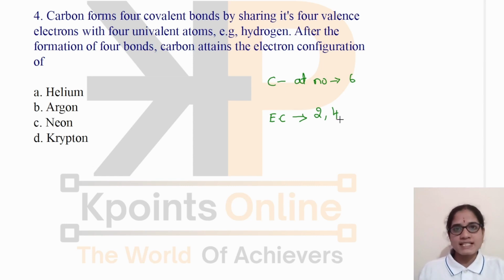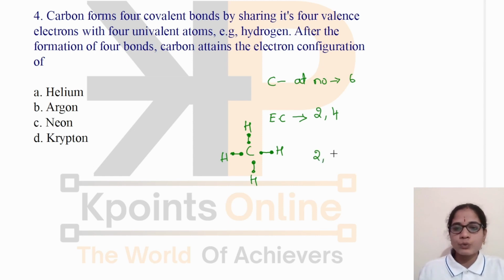When it shares its 4 electrons with univalent atoms. For example, let's see if it is sharing its electrons with hydrogen. It had 4 valence electrons, and when it forms bonds with 4 univalent atoms like hydrogen, each covalent bond contains 2 electrons. Now you can see here, after sharing its electrons with 4 different atoms, carbon will attain the electronic